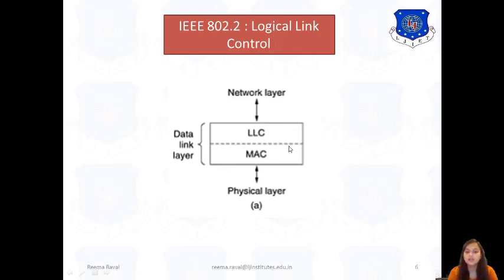These are the layers between the network layer and the physical layer. So the data link layer has 2 sublayers: first is LLC, logical link control, and second is MAC, medium access control sublayer. We are going to see LLC now.